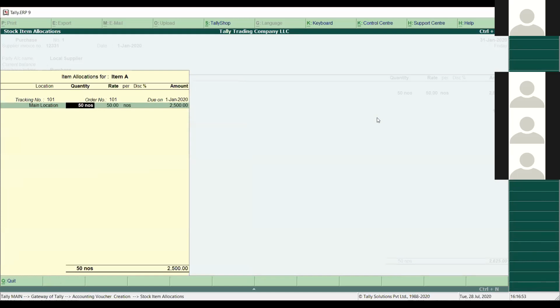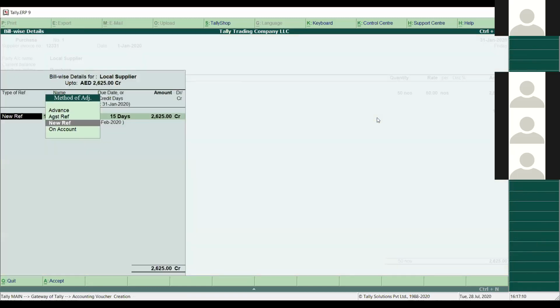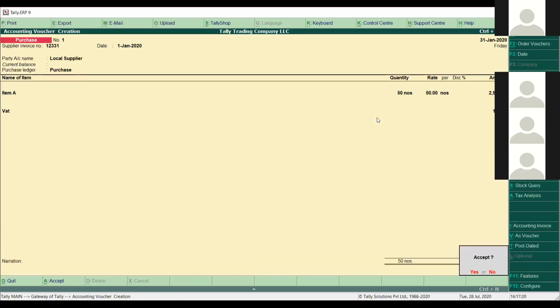I placed the purchase order for 100 items, but I'm going to select only 50 numbers, because in the receipt note I mentioned I received only 50. So the 50 number is coming here automatically. Then press enter, enter, enter, and you can see the voucher in this way. Enter. If you want to select the reference number, because we have to record a payment as well in the end, I'll click new reference. It will be the same as the voucher number automatically. Click enter and save the voucher.